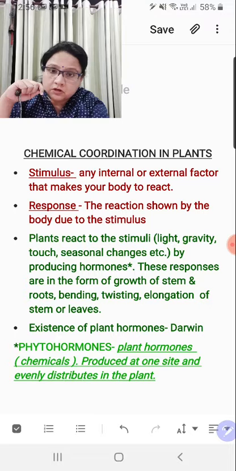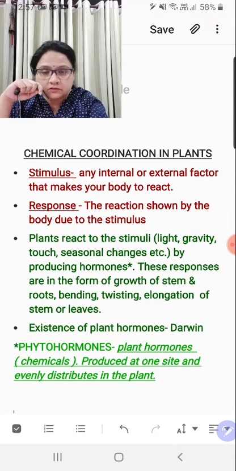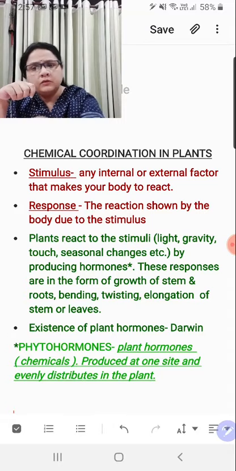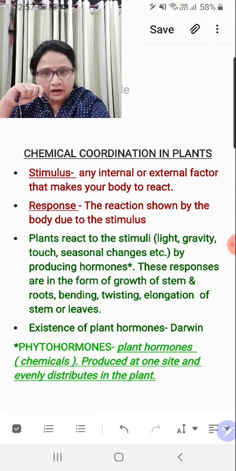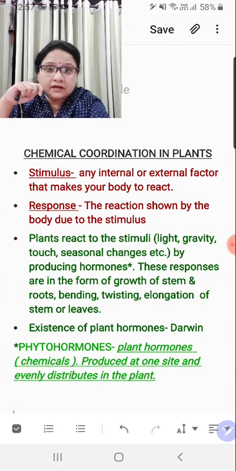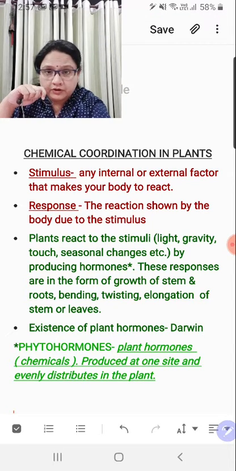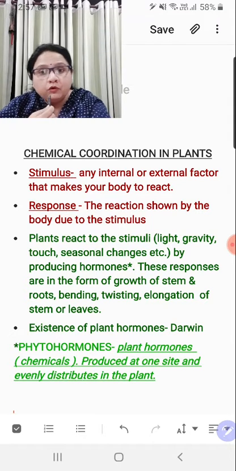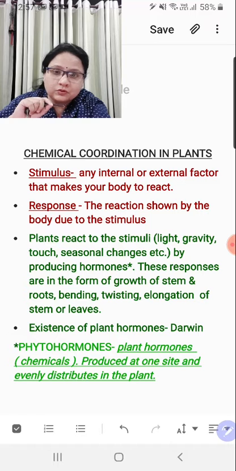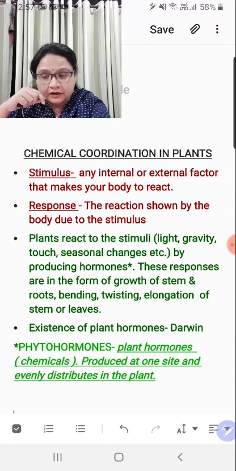So the light was the stimulus and turning the head around was your response, right? When you talk about the plants, dear, in that case, plants cannot turn their head around, obviously. In that case, how do they react? If there are hormones inside the plant and secretion of these hormones is actually compelling the plant to react in some way, so how would it react? It cannot show the fast responses, right? It cannot withdraw the hand, it cannot shake the leaves, it cannot move the stems just in response to the hormone. But what will be their response?